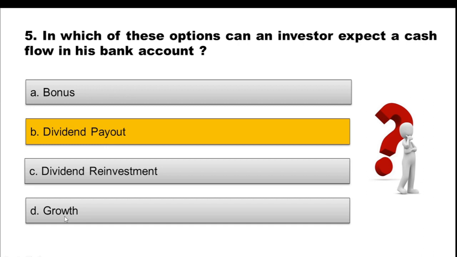You can't expect that, because it is a growth scheme where capital appreciation is in focus. So no cash flow is generated until you redeem the money and get it in your bank account. So the correct option is dividend payout. What happens in dividend payout? Whenever dividend is declared, you are paid that dividend directly in your bank account.